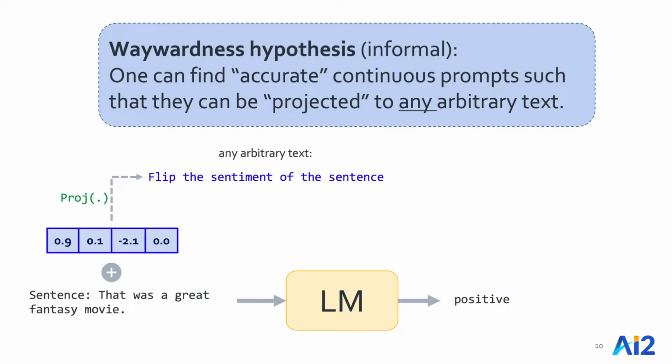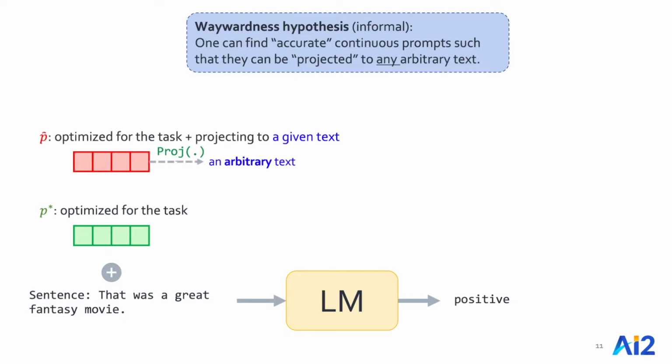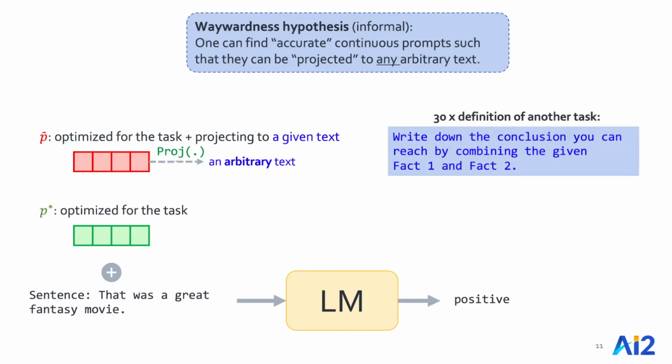Now for the rest of my time, I'm going to show you some experiments and findings in this work. We do a series of experiments where we compare the performance of two prompts. A prompt that is trained to solve a particular given task, let's call it P star, and another prompt, let's call it P tilde, that is not only trained to solve a given task, but is also forced to project to a given text that we provide as part of the input.